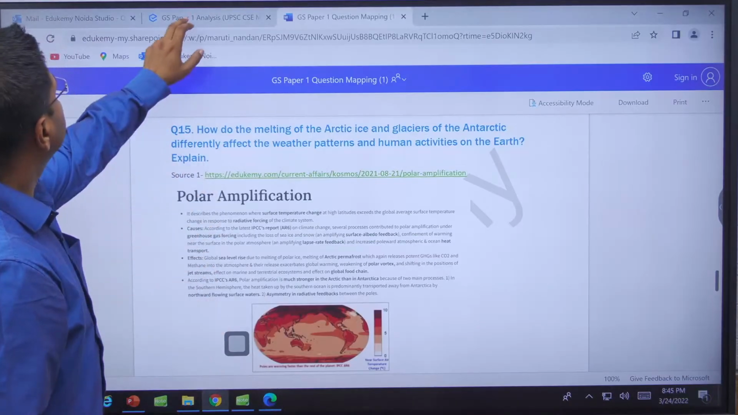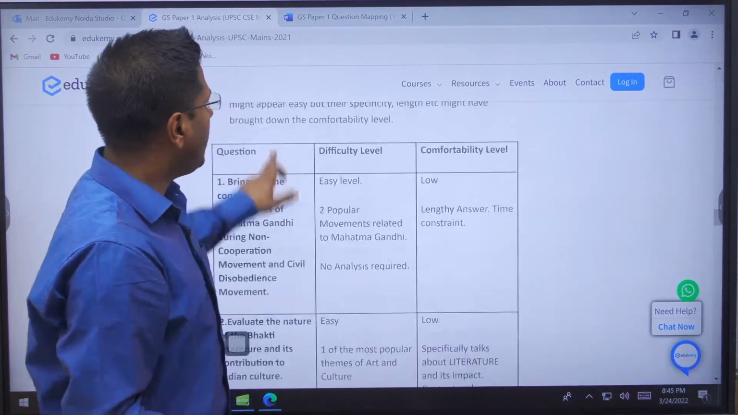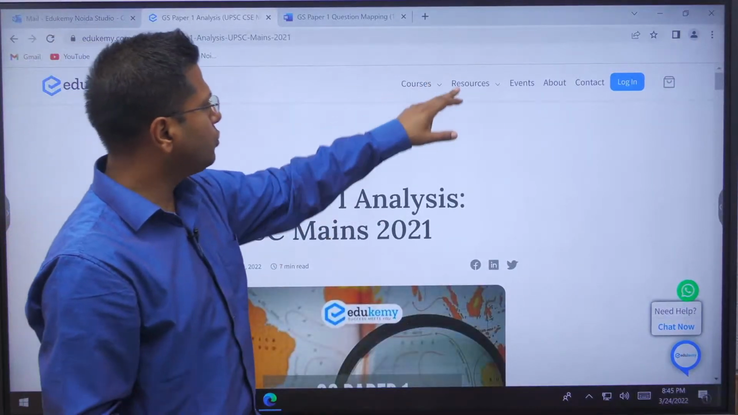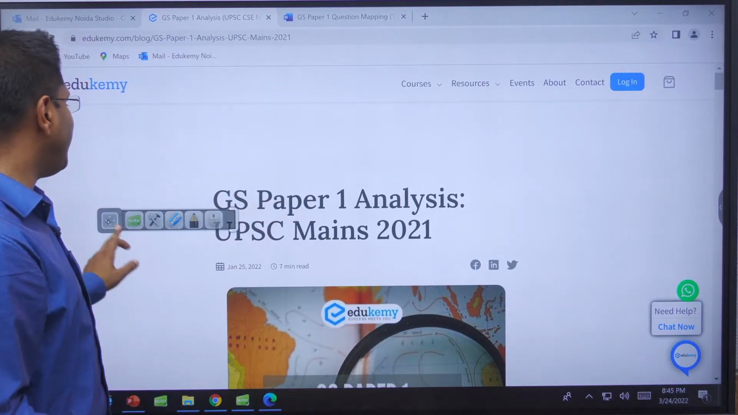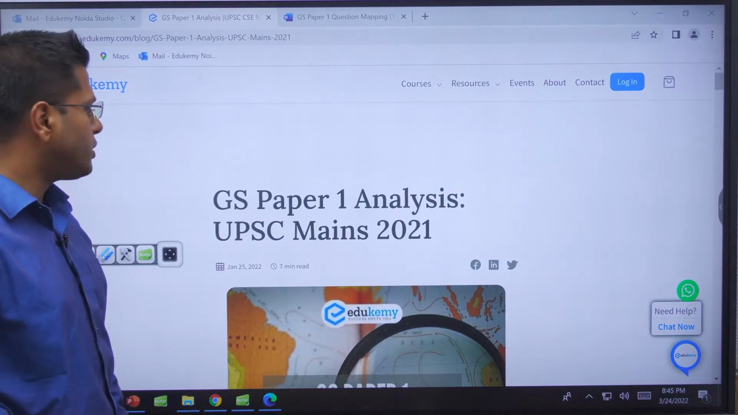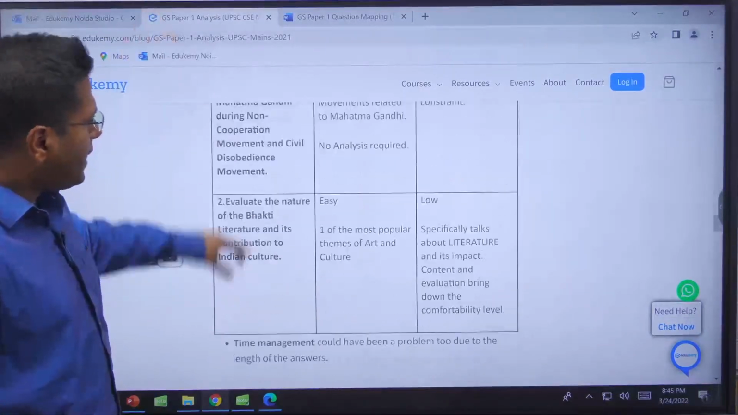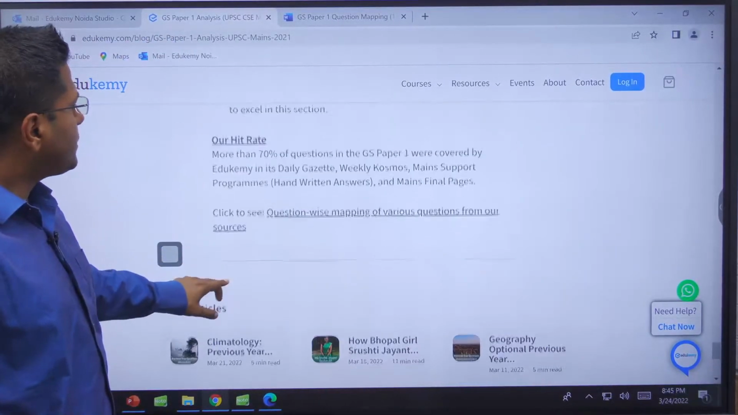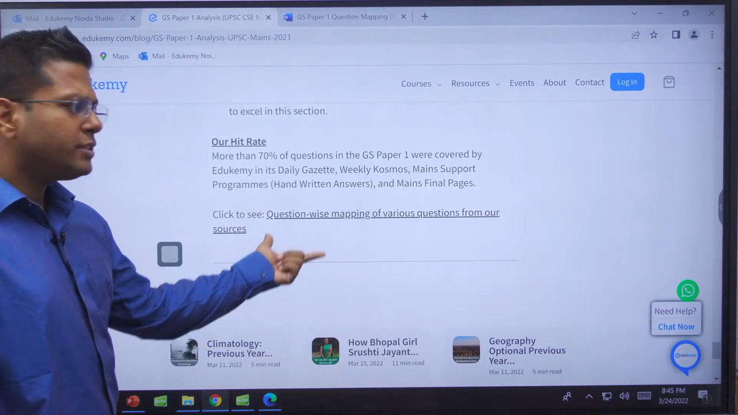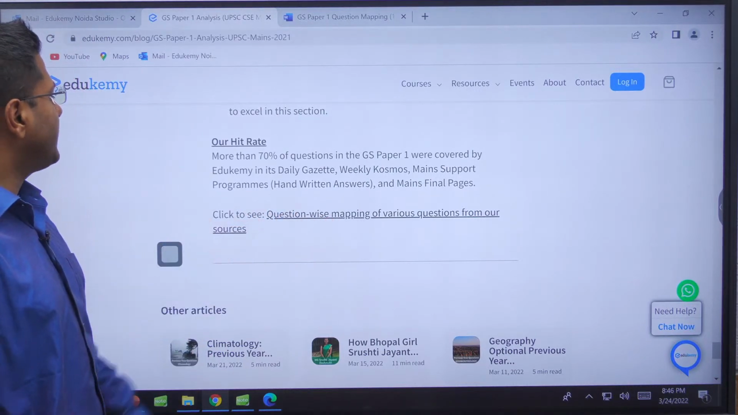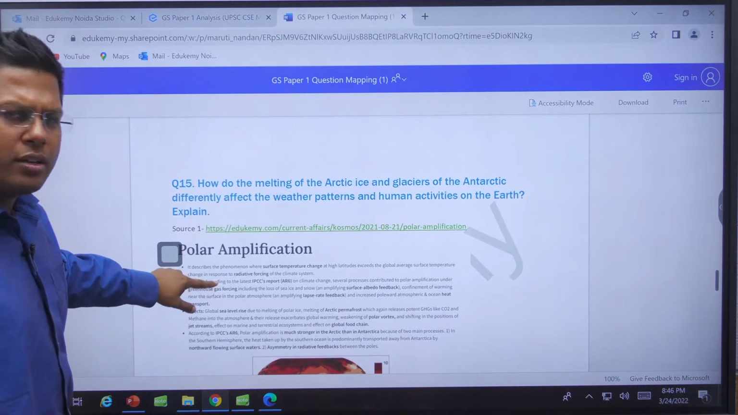That's here. See, I regularly want you to watch the previous year questions, and I have created this document by myself. Go to blog section of the Edukemy website, blog section. In that you will find a blog, GS paper 1 analysis, UPSC main examination 2021. And this is where all the faculty have written their analysis of how the questions were asked. And if you move to the lowermost part, this is where we have mapped the questions from our sources, and I have mapped for all the sources, including the Gazette also that we study at times. So you click here and you will come into GS question paper. When you look at question number 15, this is a PDF document.